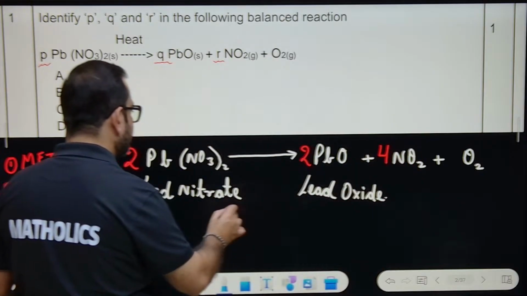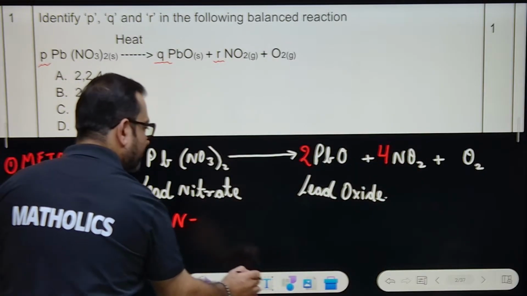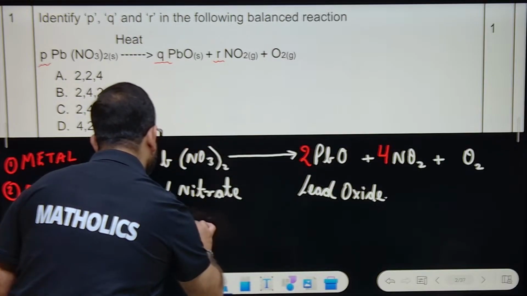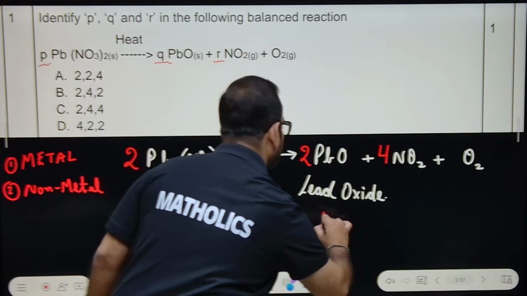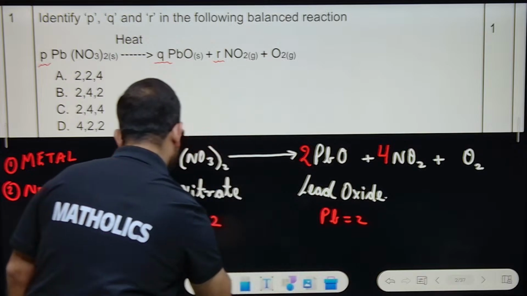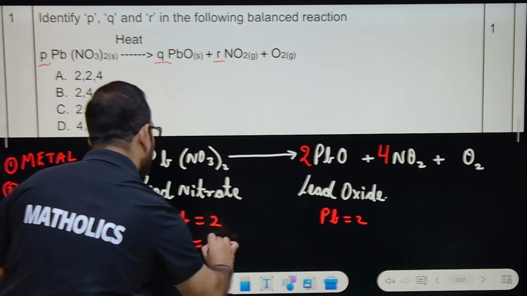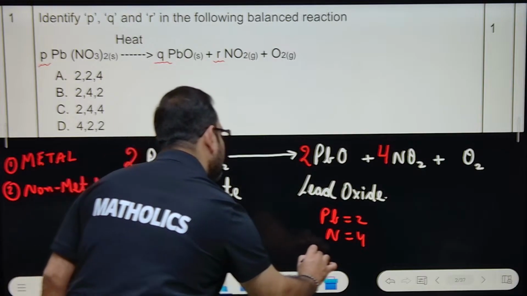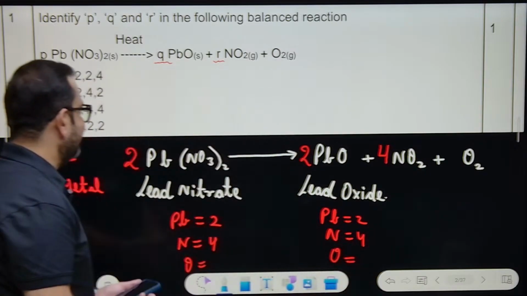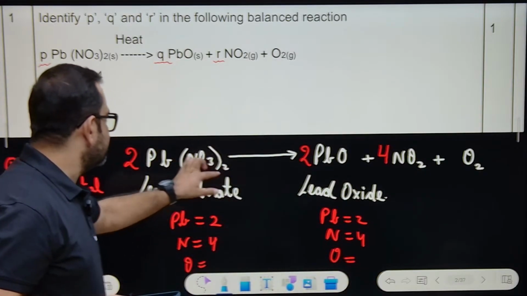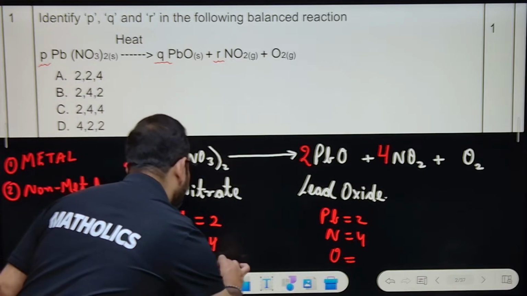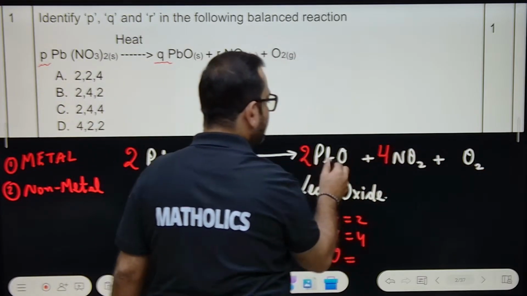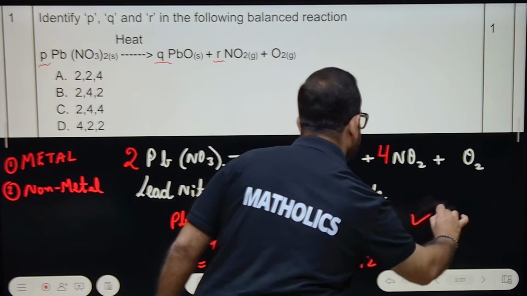So now, first write the number of lead atoms, which equals 2. Nitrogen atoms, here it is 4. What about the oxygen atoms? Check, is it balanced or not? Oxygen atoms 3 sixes are 12. Here, 4 eights are 8, 8 and 2 is 10, 10 and 2 is 12. That means this equation is now balanced.